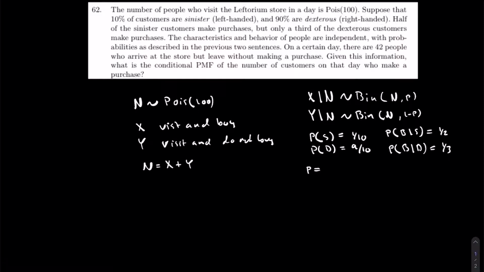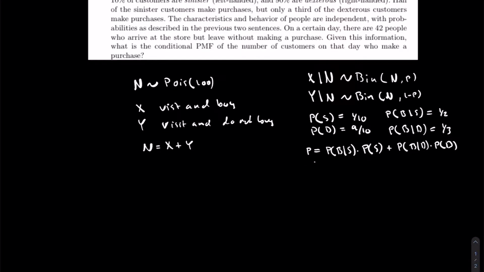Okay, so what's the probability of people buying? Well, p is now, by the law of total probability, the probability of buying conditioned on S, and the marginal, plus the probability of buying conditioned on being dexterous, and the marginal, like so. And so we just plug in these numbers.